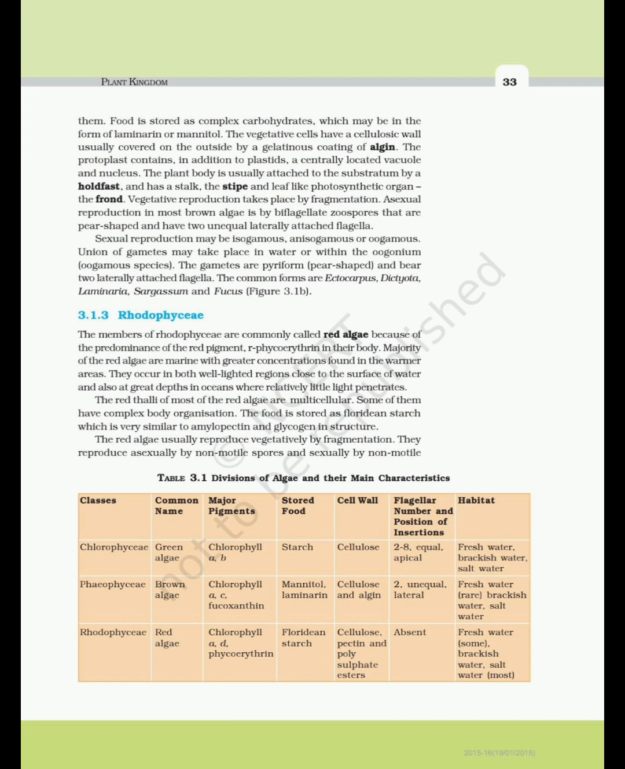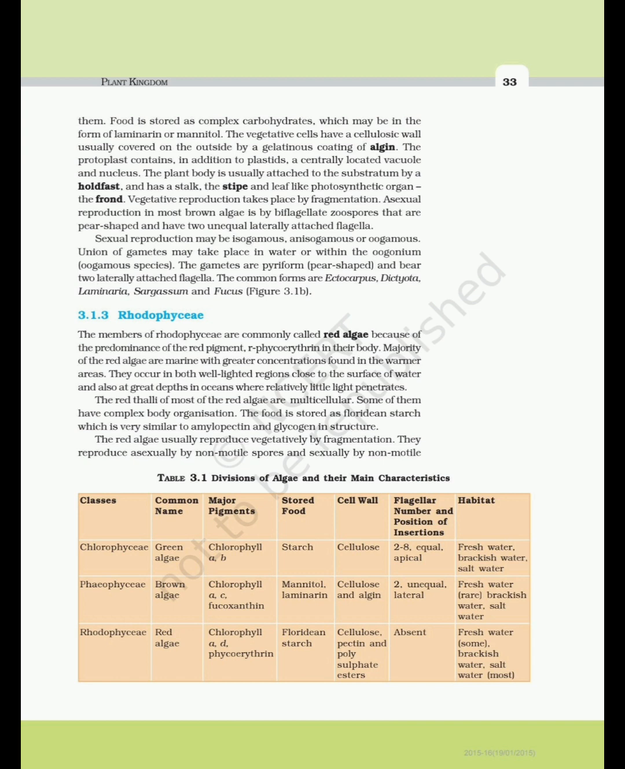Figure 3.1b. 3.1.3 Rhodophyceae. The members of Rhodophyceae are commonly called red algae because of the predominance of the red pigment, r-phycoerythrin, in their body. The majority of the red algae are marine, with greater concentrations found in the warmer areas. They occur in both well-lighted regions close to the surface of water, and also at great depths in oceans where relatively little light penetrates. The red thalli of most of the red algae are multicellular.